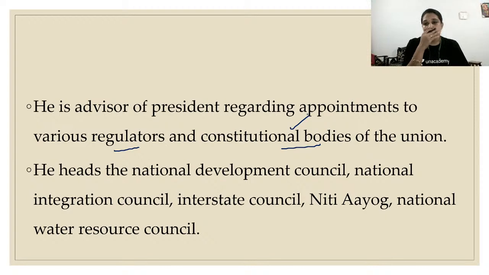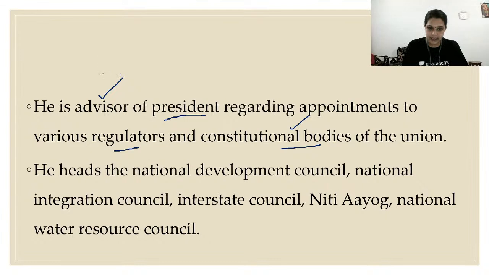Prorogue is like postponing the session. Summon means call the session. Prorogue is like postpone the session or end the session. So in these appointments, though the president appoints, he should listen to the advice of the prime minister. It means the person who is appointed is actually not the discretion of the president alone. It is based on the advice of the prime minister.